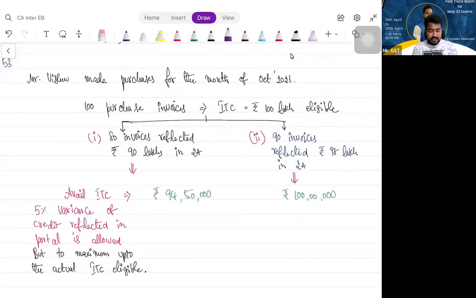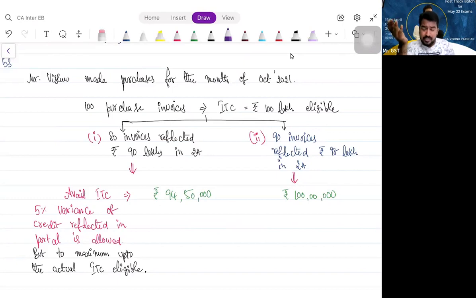Mr. Vishnu made purchases for the month of October 2021. 100 purchase invoices are there with Vishnu. All those 100 purchase invoices show 100 lakhs as eligible ITC. But only 80 invoices are reflected in 2A, showing 90 lakhs. Let us assume that ITC is reflected. How much can he avail? There can be 5% variation, so he can avail 94 lakh 50,000.